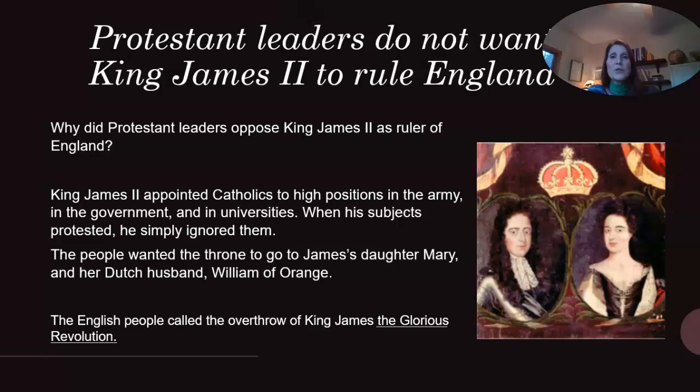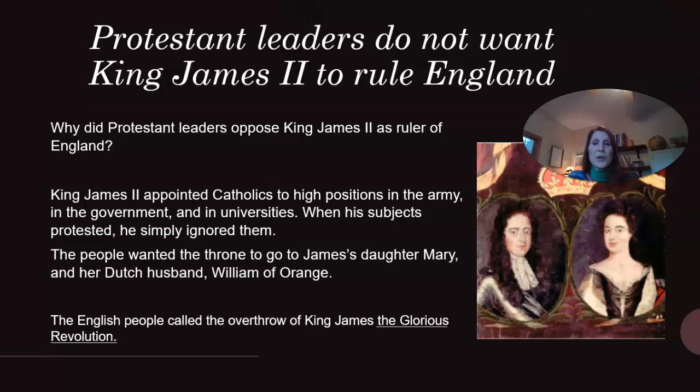Protestant leaders do not want King James II to rule England. So why did Protestant leaders oppose King James II as ruler of England? King James II appointed Catholics to high positions in the army, in the government, and in universities. When his subjects protested, he simply ignored them. The people wanted the throne to go to James's daughter Mary, and her Dutch husband William of Orange. The English people called the overthrow of King James the Glorious Revolution.